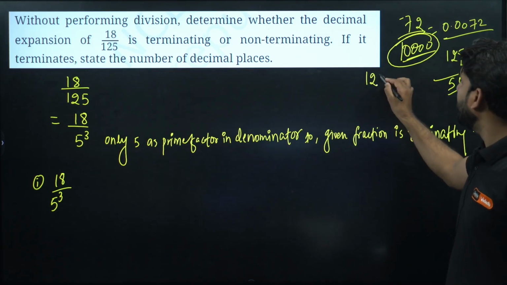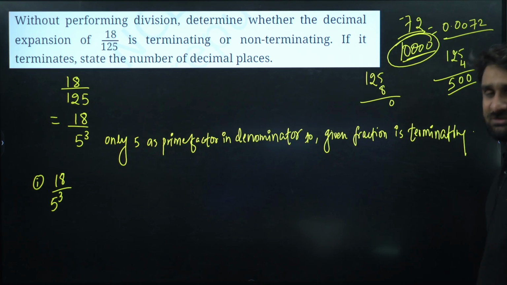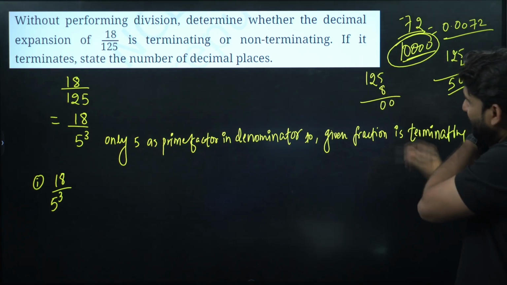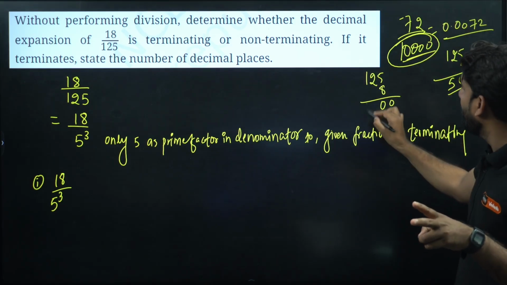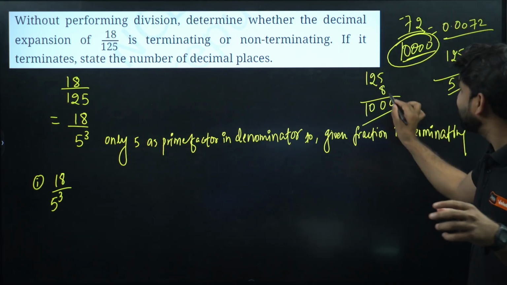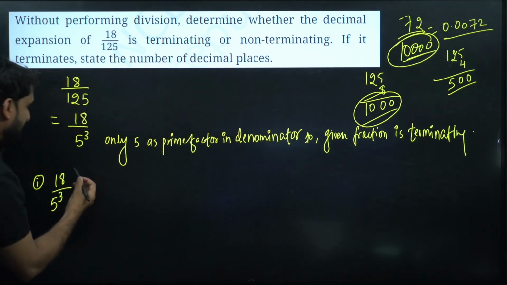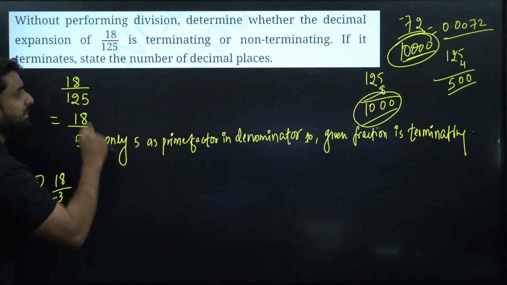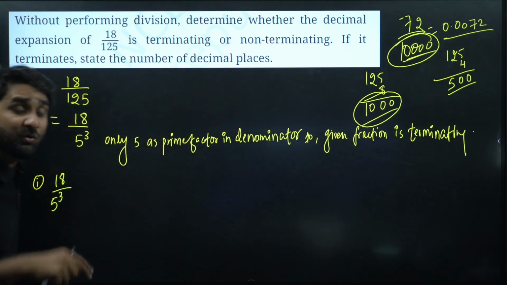So let's multiply 125 and 8. So this will be 8 times 5 is 40, 0 carry 4, 8 times 2 is 16, and 16 and 4 is 20, 0 carry 2, 8 times 1 is 8, and 2 is 10. Oh yes, this is the number what we required. So if we multiply 125 by 8, the denominator will look like 1000, and this is what we required. This is what we are looking for.